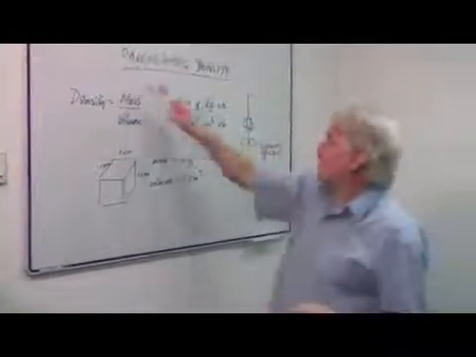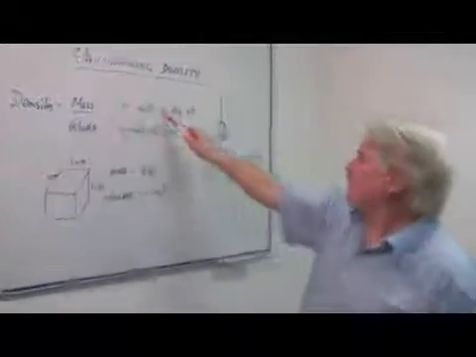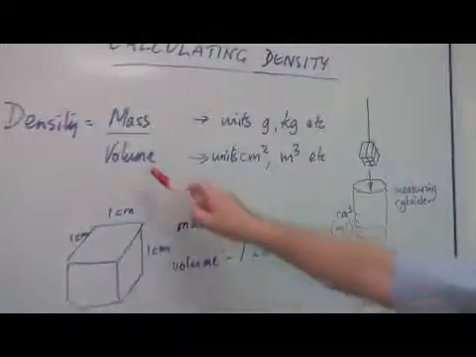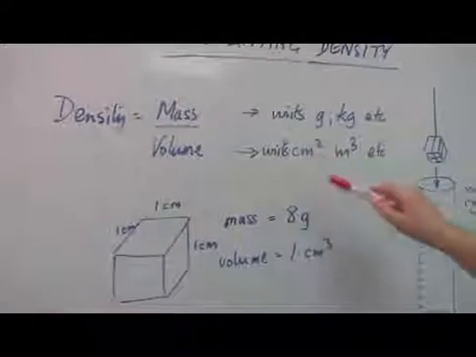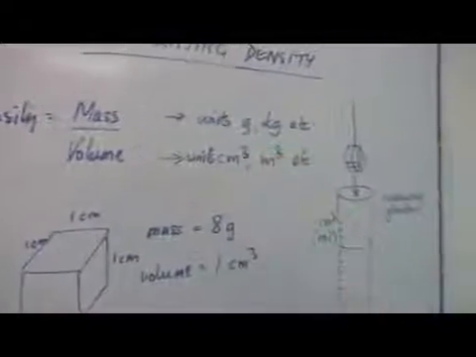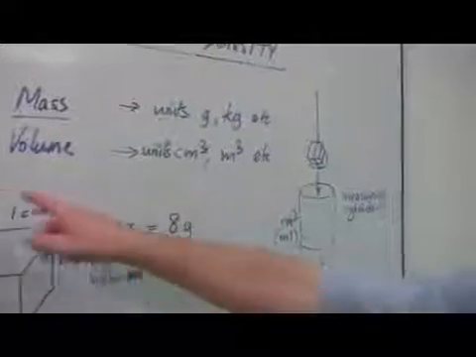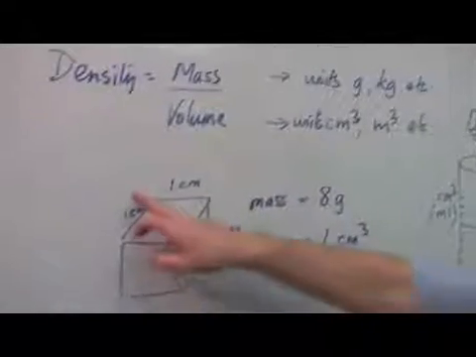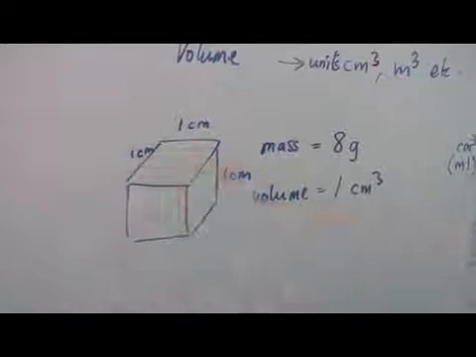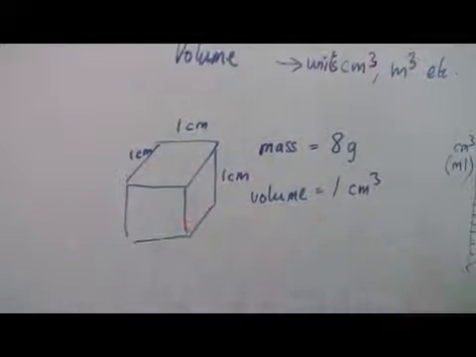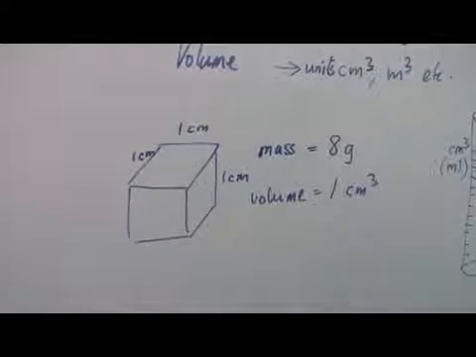So let's have a look at the density. Mass is measured in units of grams and kilograms. Volume is measured in units of centimetres cubed or metres cubed. Right, so here is an example. We have a cube 1 centimetre by 1 centimetre by 1 centimetre, piece of cubic material. Actually, it is probably something like steel or iron or copper.